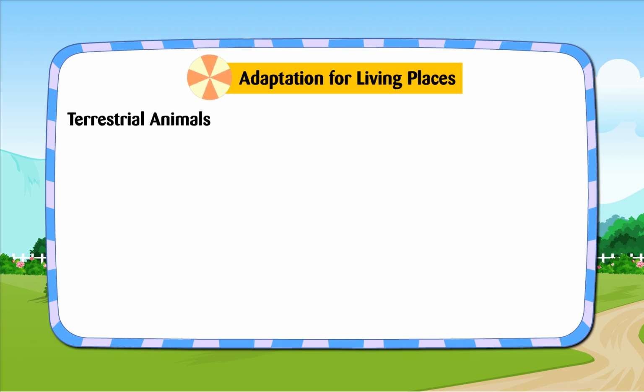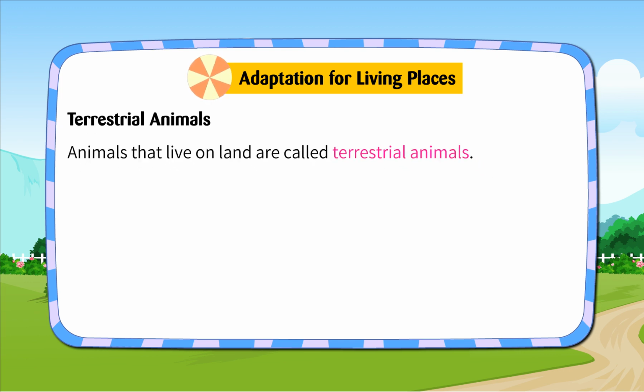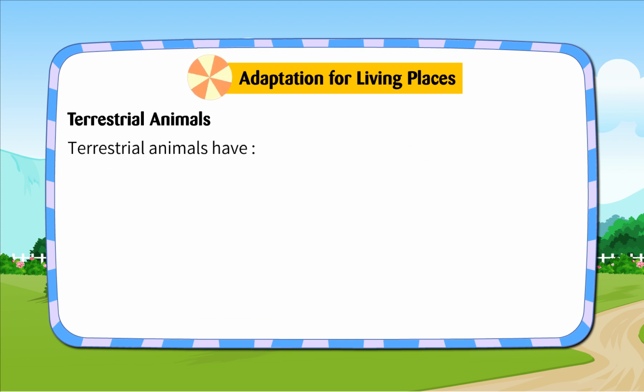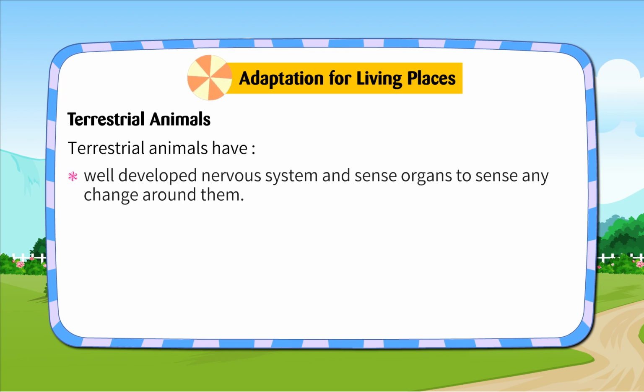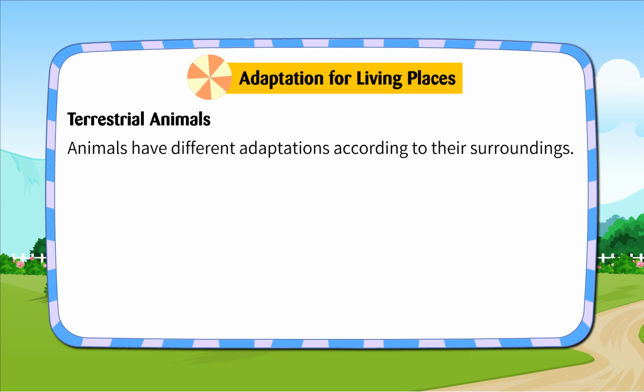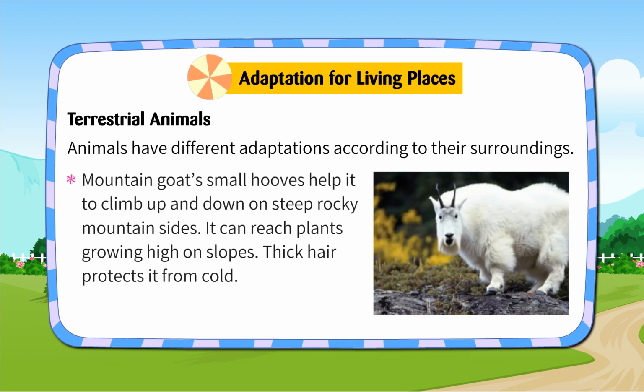Terrestrial animals. Animals that live on land are called terrestrial animals. Terrestrial animals have lungs to breathe in air, strong legs to move on ground, well-developed nervous system and sense organs to sense any change around them. Animals have different adaptations according to their surroundings.